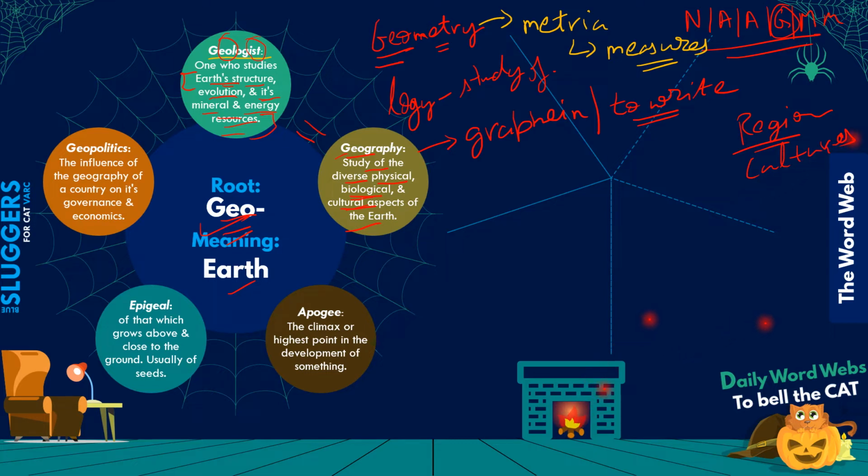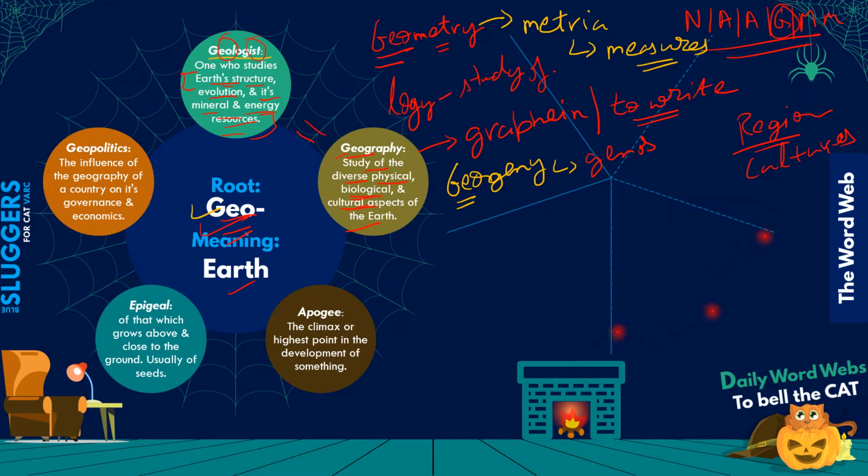There are one or two more terms with geo. Before we go to the next word, there's another term that we can study, which is geogeny. Now geogeny, the first part obviously comes from geo, earth, and the second part, geny, comes from a root that we studied earlier, which was genos, right? Genos stood for giving birth to something or to beget something, right?